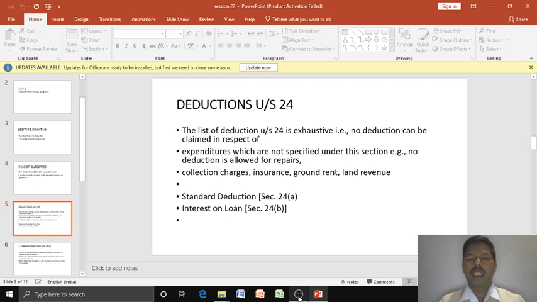For example, no deduction is allowed for repairs, collection charges, insurance, ground rent, or land revenue. So these are not allowed under section 24. The deductions are the standard deduction under section 24A and interest on loan under section 24B.